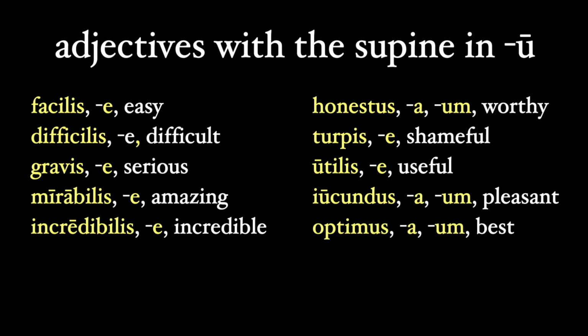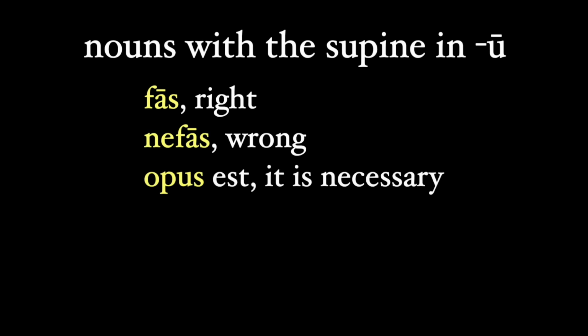And here's a list of adjectives that frequently can take a supine in u: facilis, difficilis, gravis, mirabilis, incredibilis, honestus, turpis, utilis, jucundus, and optimus. These tend to indicate an effect on the senses or doing, like showing ease or difficulty. And here are the nouns that take this supine: fas, nefas, and opus, when it's in the phrase opus est, meaning it is necessary. So with these lists, you can construct your own supine phrase.